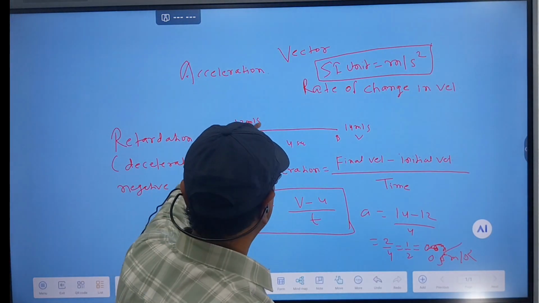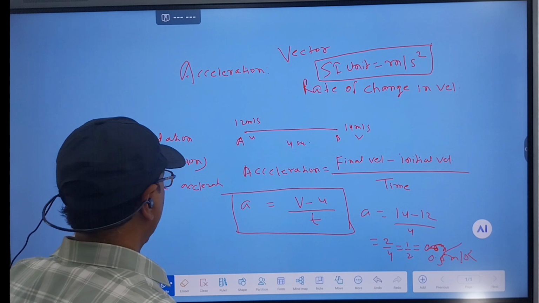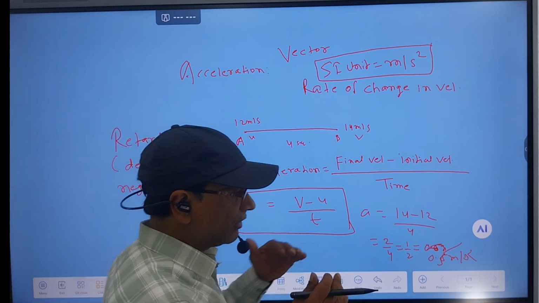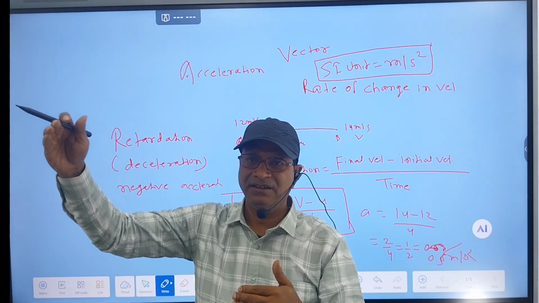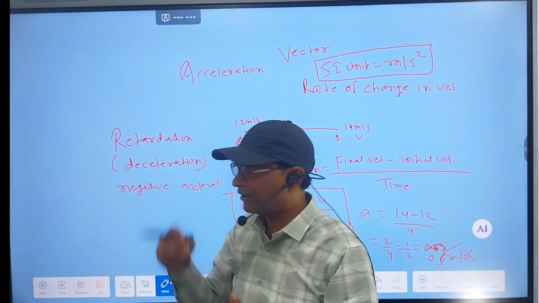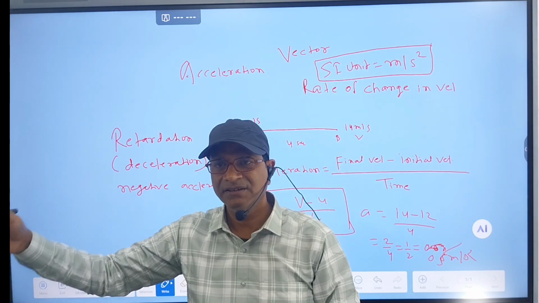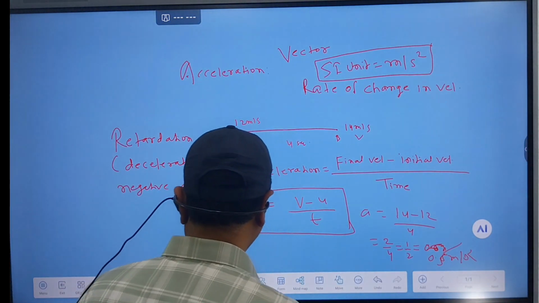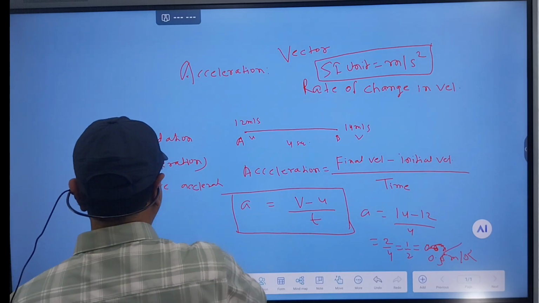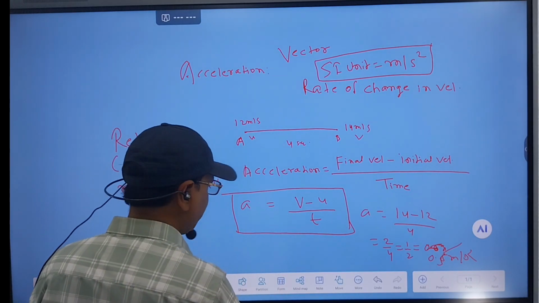Okay. This is acceleration. Retardation. When acceleration takes place, speed is continuously increasing. Retardation or negative acceleration means speed is getting decreased. It is decreasing. Okay, you can see with a simple example how retardation or negative acceleration takes place.